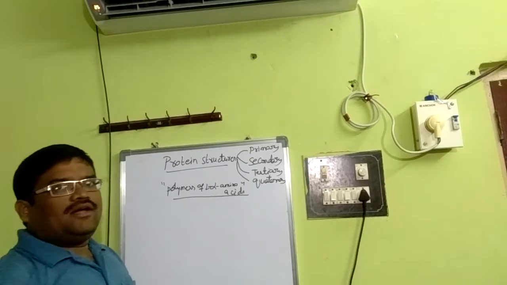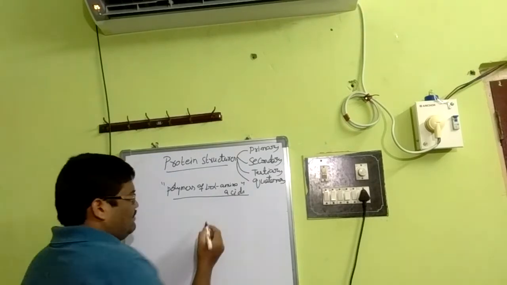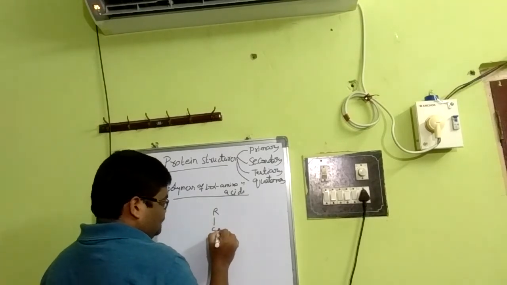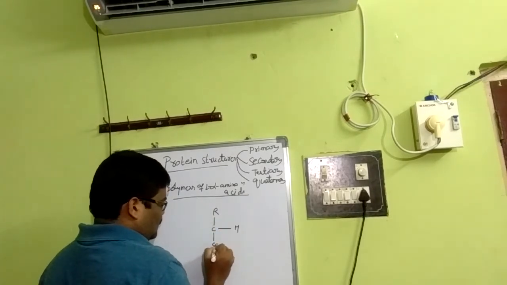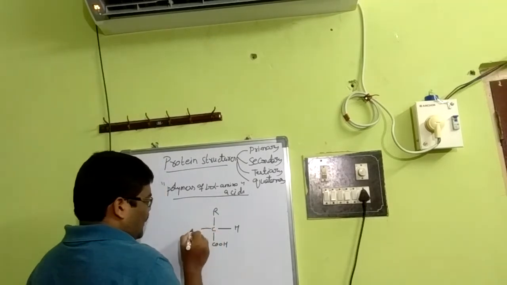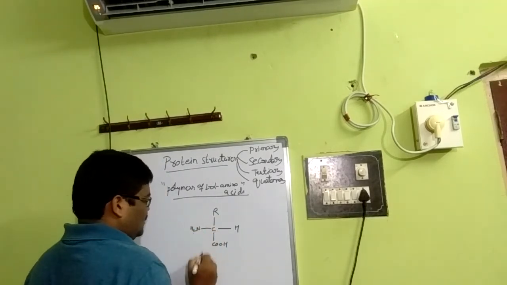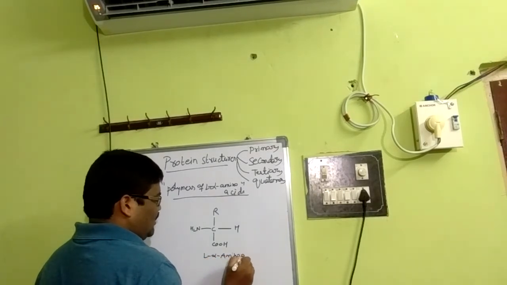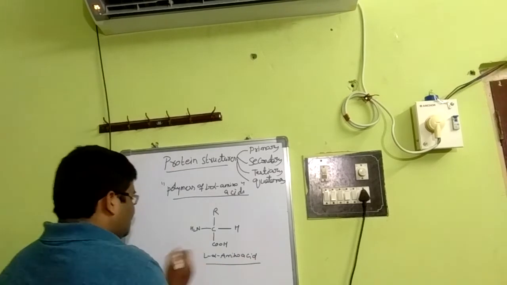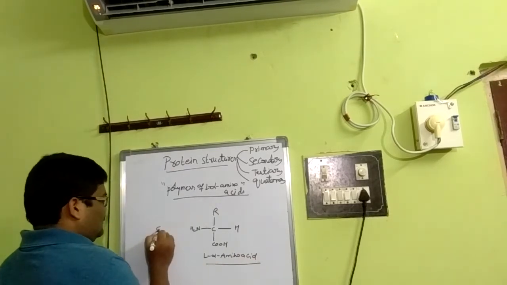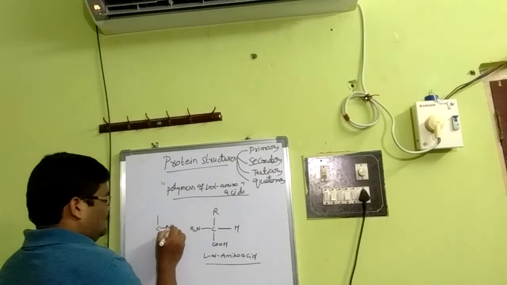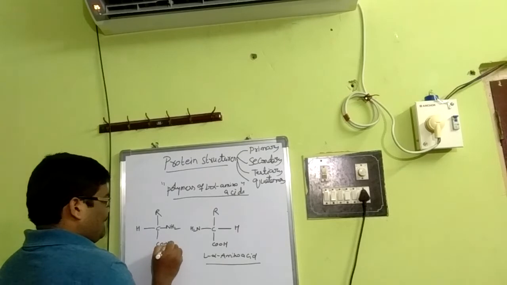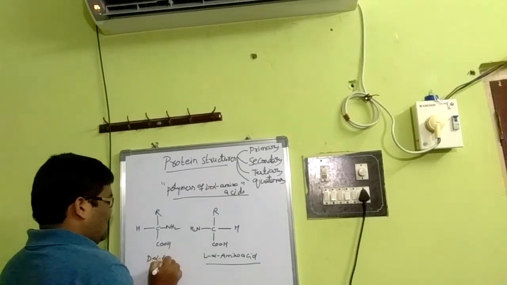We'll discuss point by point, okay? L alpha amino acid. The basic representation stands like this. There are different groups: R group, H group and NH2. This is L alpha amino acid, that means amino group and carboxyl group. It's the D form, for example, the same but in reverse. D alpha amino acid.